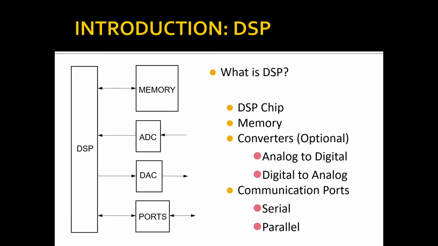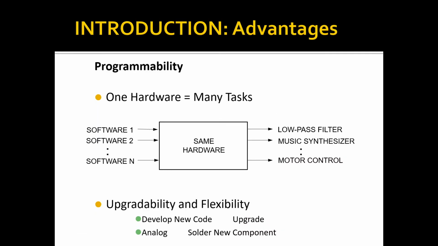Now, why do we go for digital signal processing? Or in other words, what are the advantages? It is immune to environmental noise. The output is predictable, cost effective, no delay, exact linear phase is obtained, it handles more than one signal at a time, and low frequency processing is not a problem, whereas in analog, low frequency means we will have to use big inductors. Here no inductors are used.